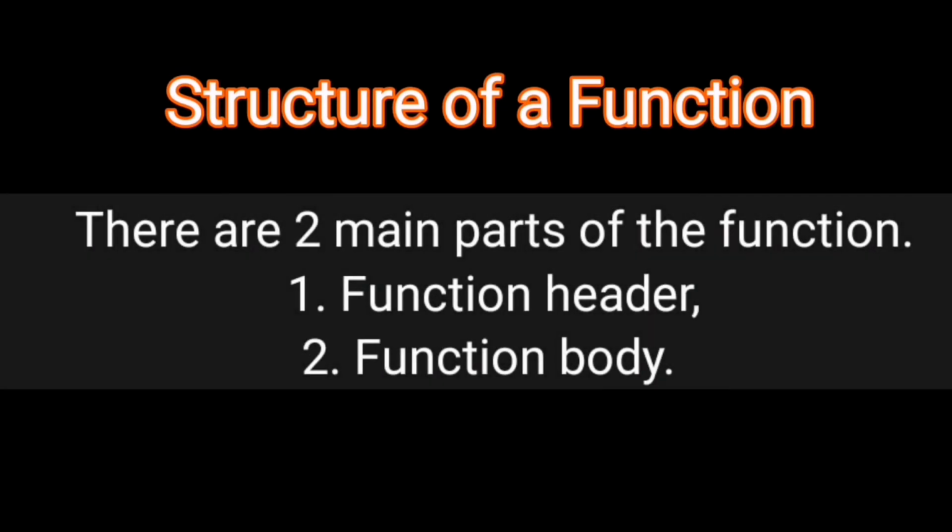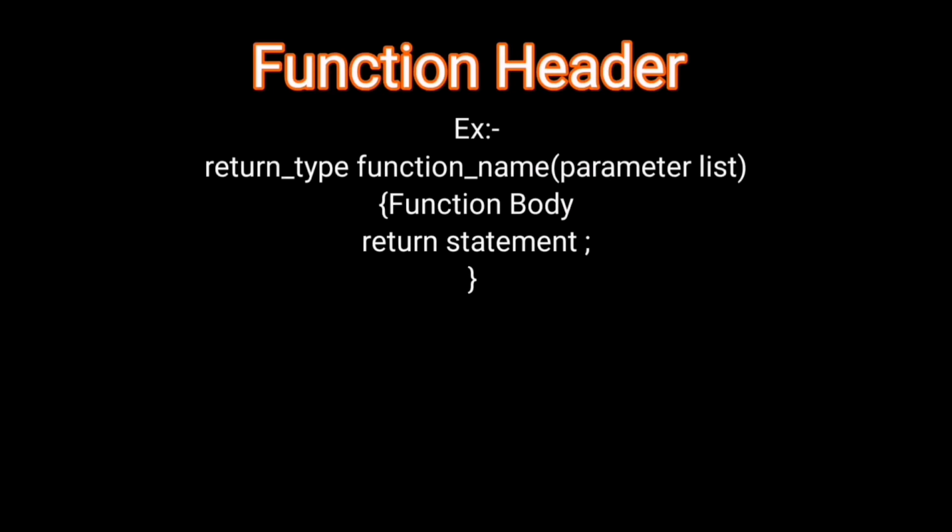Structure of a function. There are two main parts of a function. One is the function header, another one is the function body. Now, function header. Here is an example: return type, then function name, in brackets the parameter list, then in parenthesis the function body, return statement.